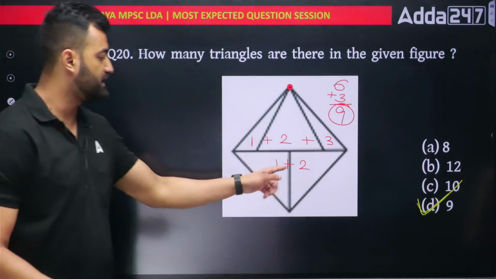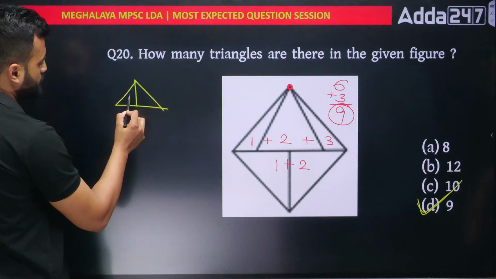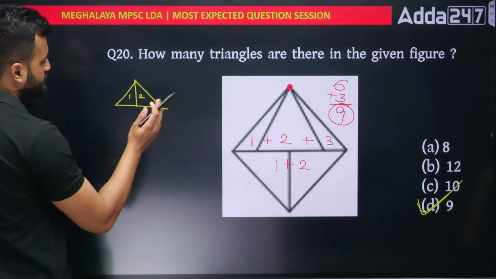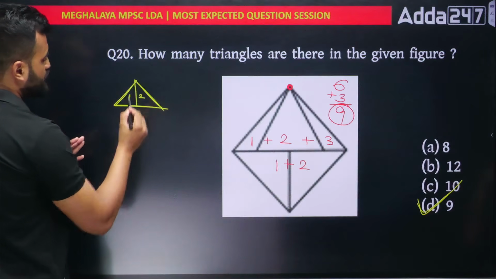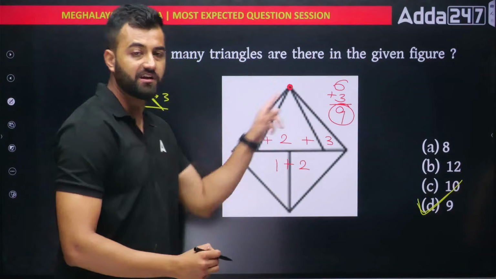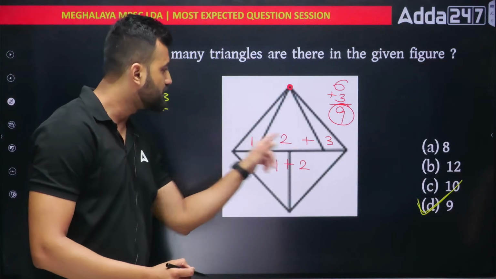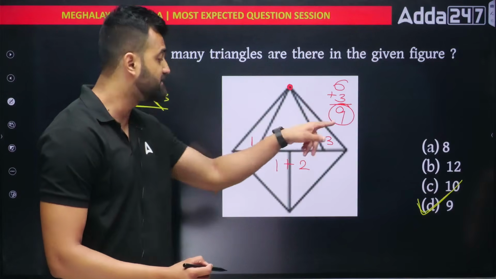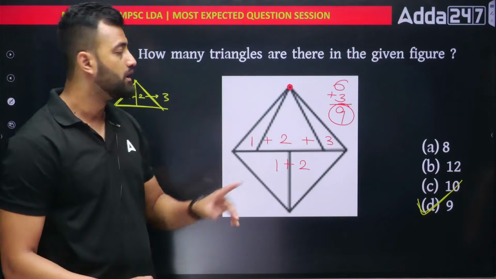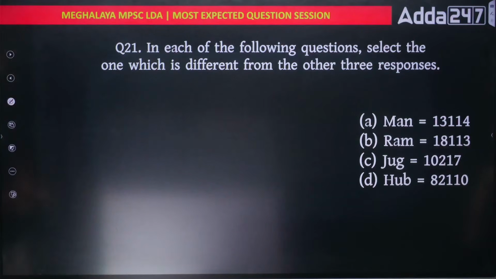See, out here if I ask you, tell me how many triangles are here. It's simple, right? You will say, sir, this is 1, this is 2, and both of them together bring another triangle, this one. So 3 triangles. So instead of doing that, just add them up, you're getting 3. Similarly, out here, how many triangles are there? Don't count them. 1, 2, 3. Then these 2 together, another one. These 2 together, another one. And these 3 together, another one. 6. So do it like this. Just number them and add them up. Got it? Next. Number 21.